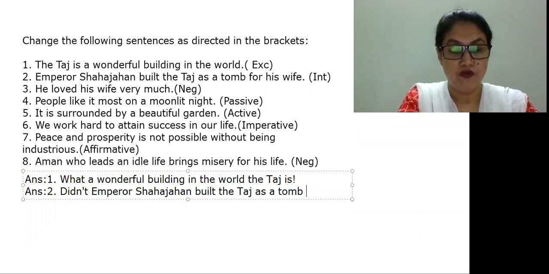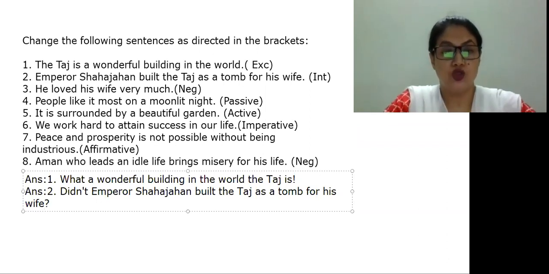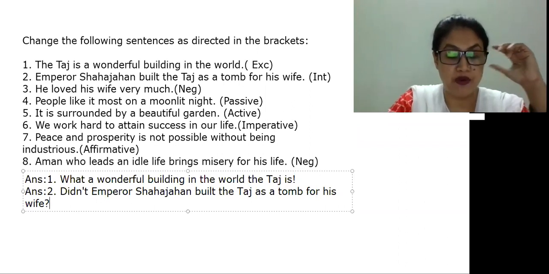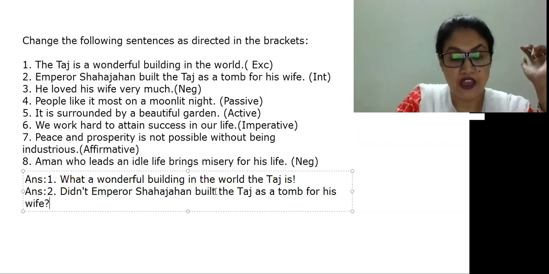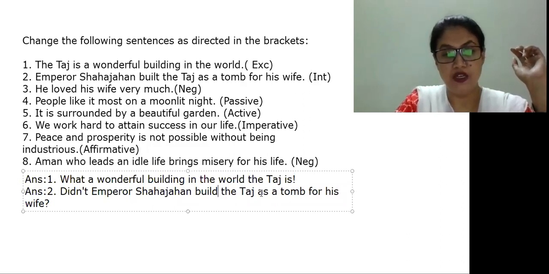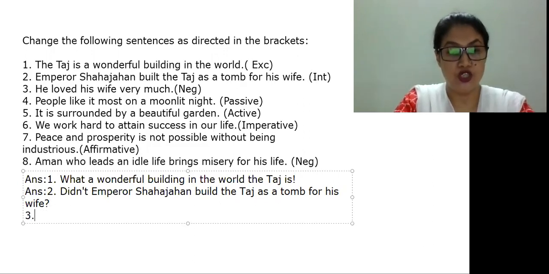Then after that we have to put a question mark. So just simple, we need to make it a question. Didn't Emperor Shah Jahan build the Taj as a tomb for his wife? Okay, now we'll go to the next question.